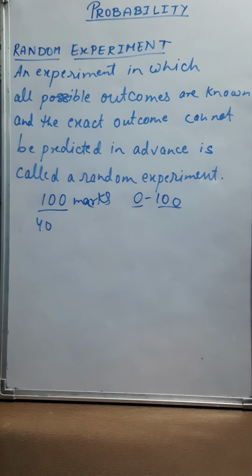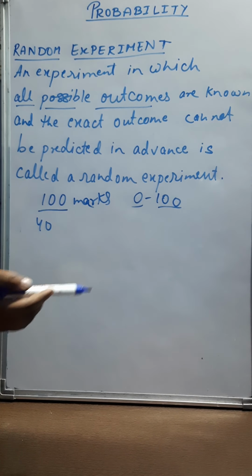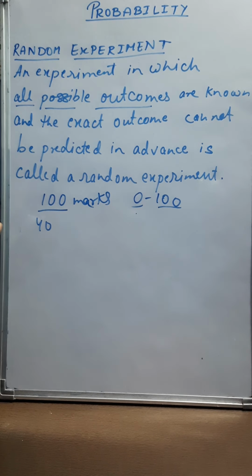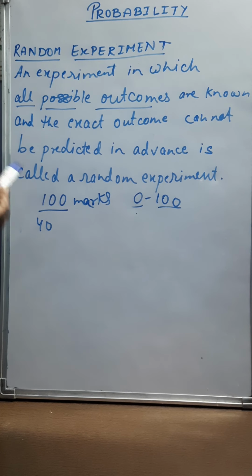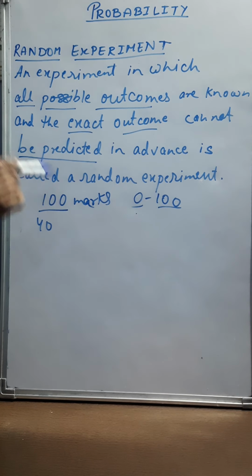So this type of experiment is known as random experiment, in which we know all possible outcomes. We know that students will score between 0 to 100, but we don't know which student is going to score how much marks. Exact outcome cannot be predicted is called a random experiment. Now we will see some more terms.